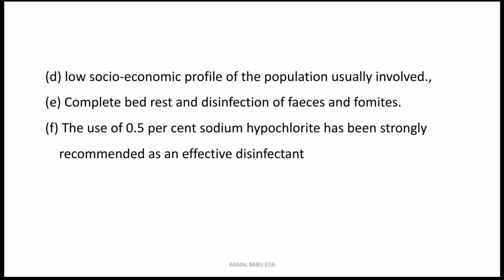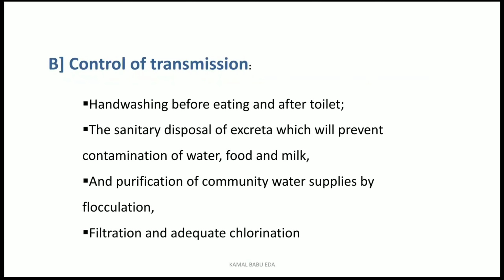So the only way to prevent this one is, whenever you come to know that the person is affected with the hepatitis A virus, you have to keep the patient in complete bed rest. You have to isolate them, and you have to disinfect the articles which were used by them, and you have to disinfect the fecal matter and fomites. What you have to use is 0.5% hypochlorite solution, and it is very highly recommended as an effective disinfectant for the hepatitis A virus.